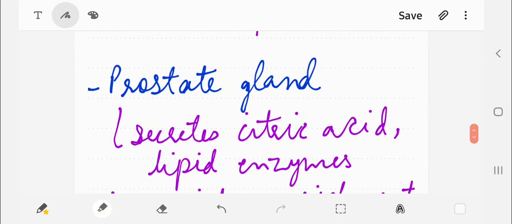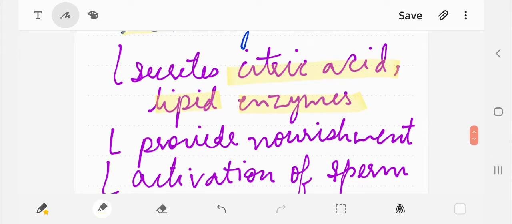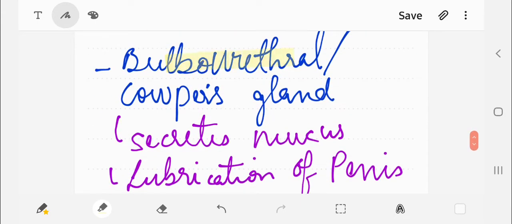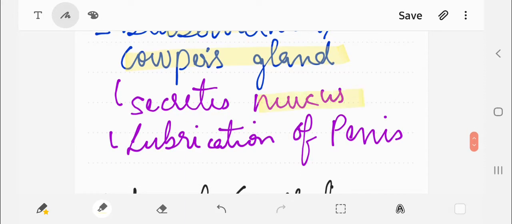Next is the prostate. This is not a pair, it is only one prostate gland. It secretes citric acid, lipids, and enzymes, and provides nourishment for the activation of the sperm. And the last gland is your bulbourethral gland, the Cowper's gland. They secrete mucus for the lubrication of the penis.